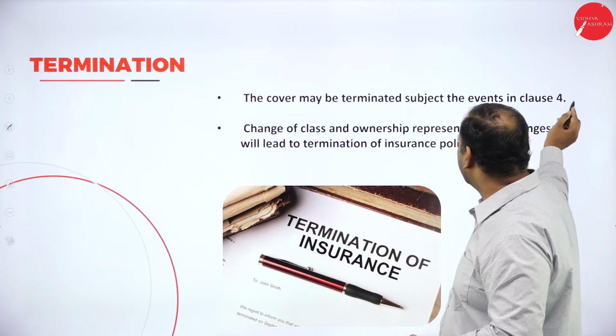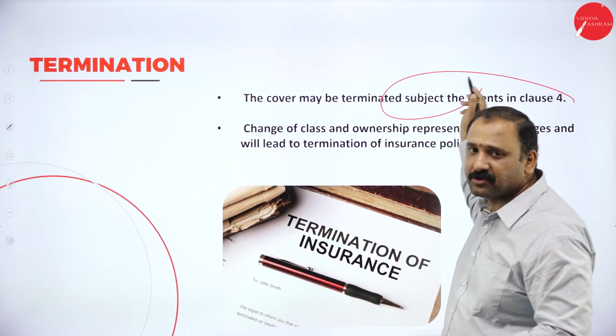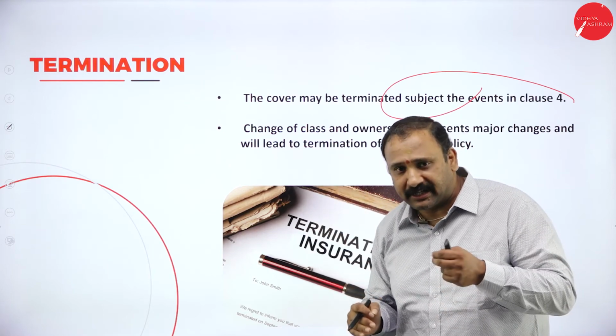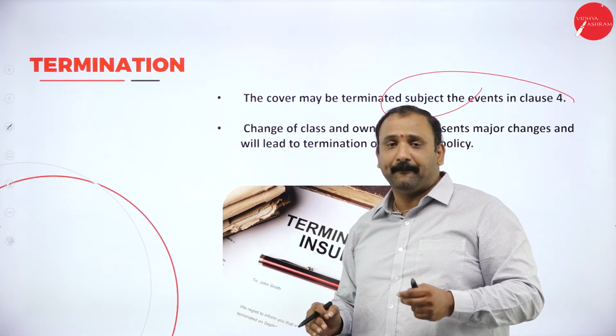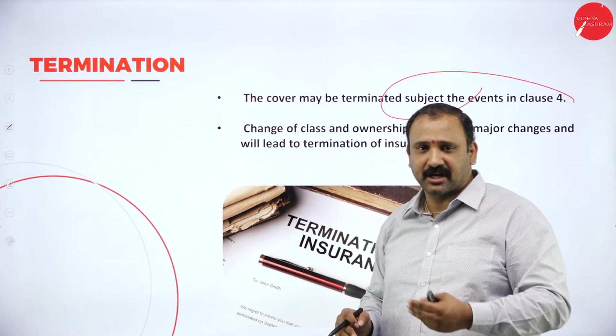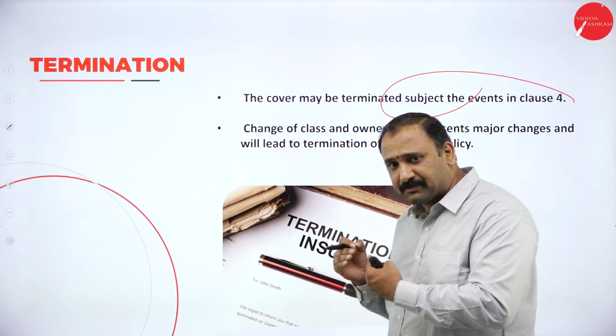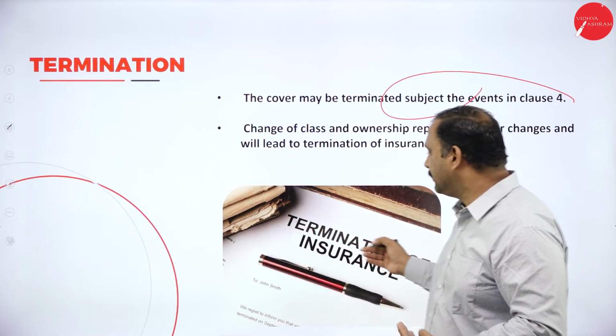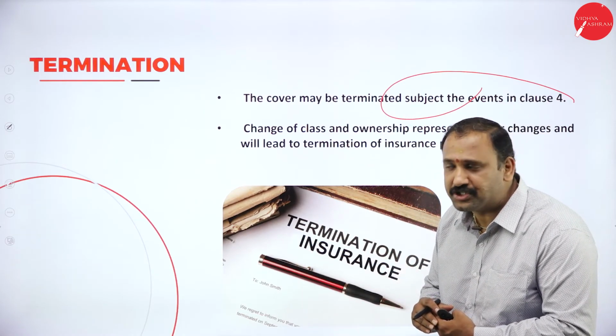Followed by the termination of insurance. The cover might be terminated in the events of clause 4, which means that if the information found by the insurance company is not true and there has been some cheating or fraud in terms of doing the business, there would be a termination of the insurance.